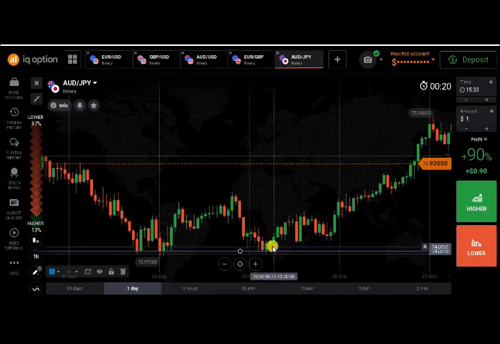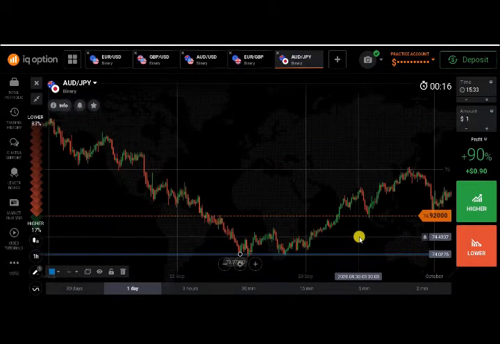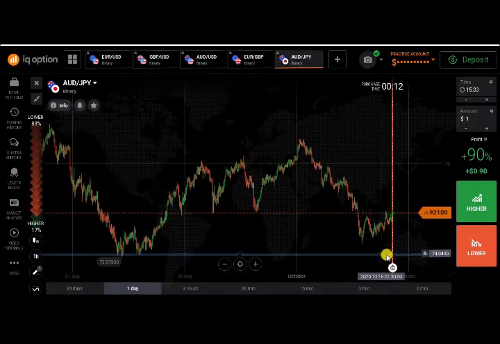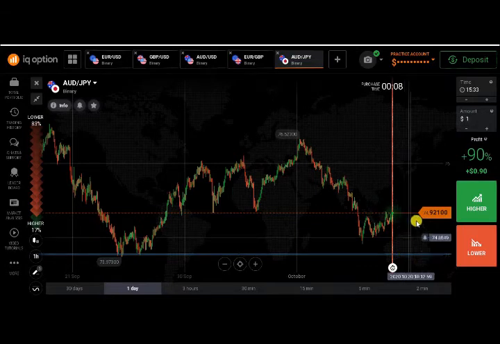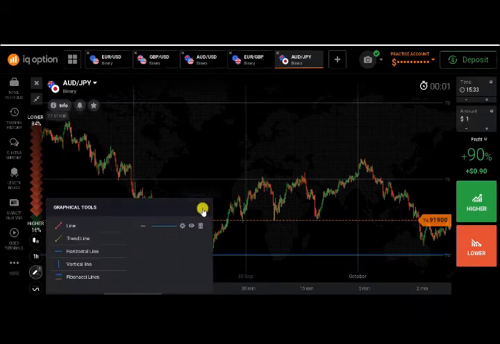You can touch this level, and this is working. So in the coming future, if the market comes to this level, there is a chance it will find support here, and this will act as a support. Let's find some more examples.